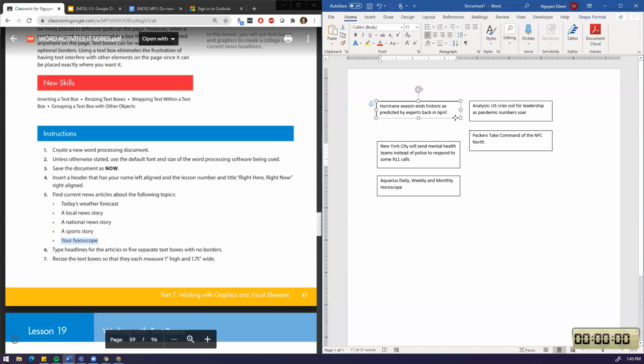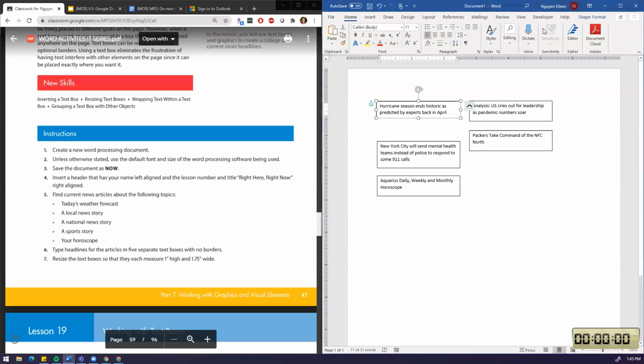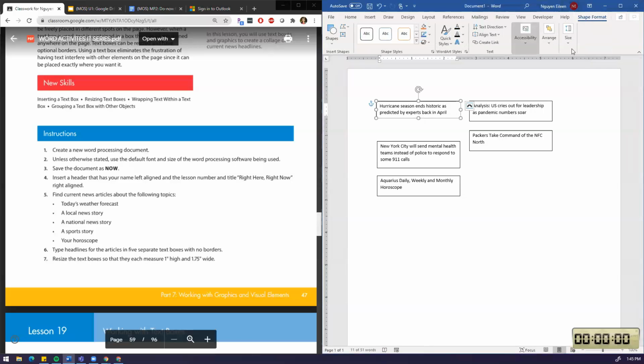Okay, let's see. So here are the headlines. Now I have to resize all the boxes. So I'm going to click here. I'm going to go to shape format, and then go to size, and they want me to have all of them 1 inch high and 1.75 wide. Okay, there's that.